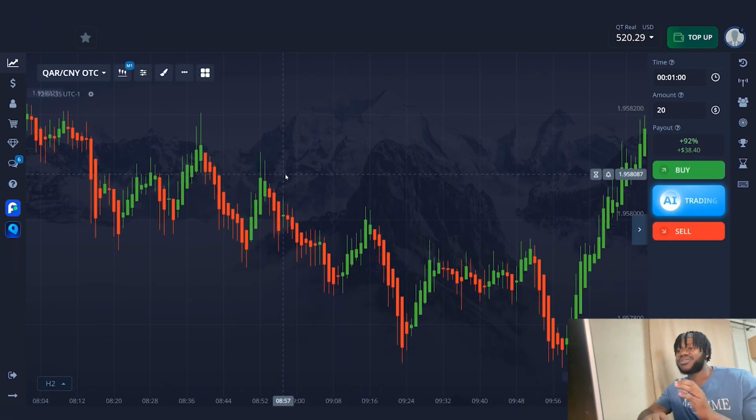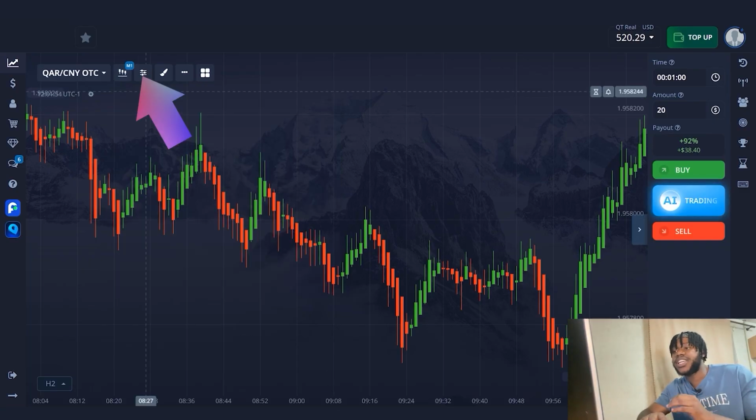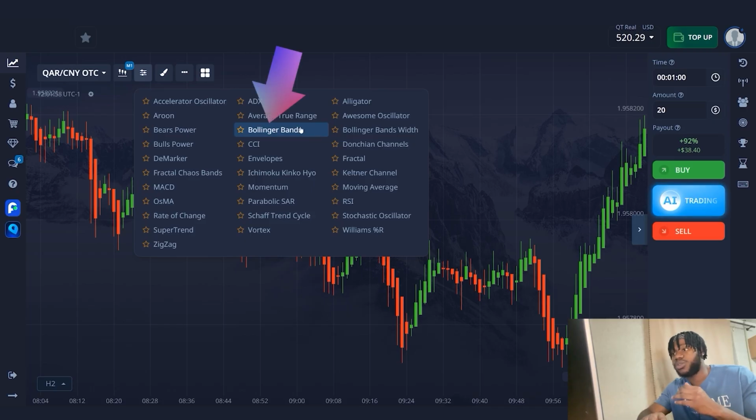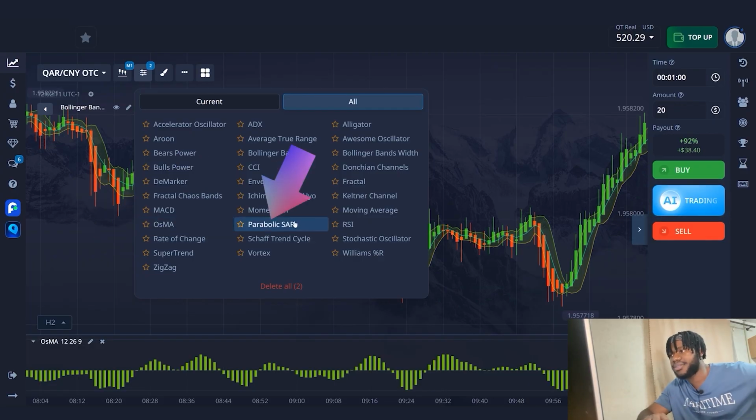Let's set up the account for work. In this strategy, I use the Heikin Ashi chart type. The time frame is 1 minute. Now we need to enable the indicators. To do this, I will go to the indicators section and select Bollinger Bands as well as OsMA and Parabolic SAR.